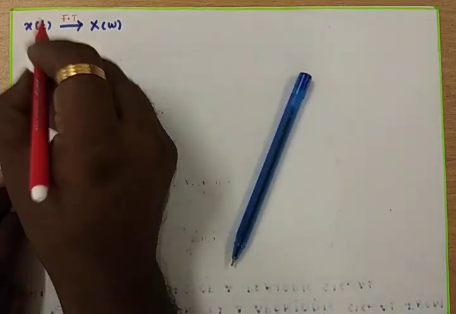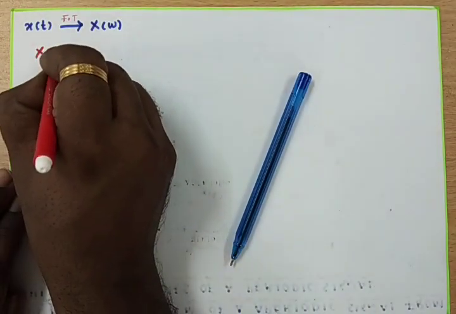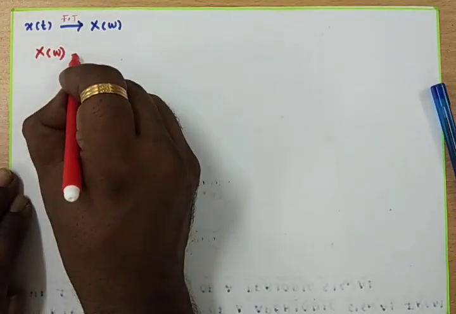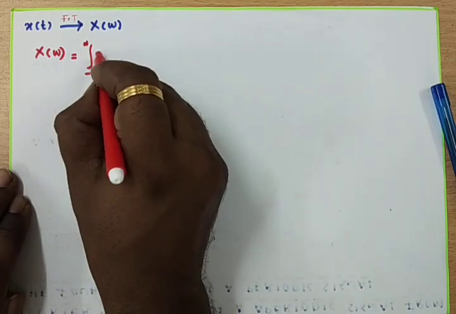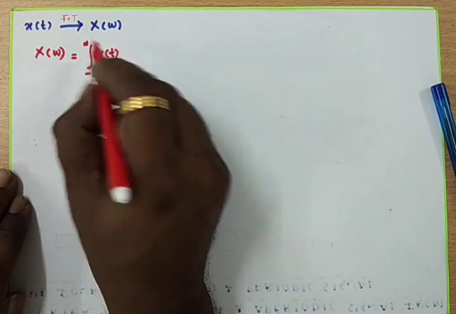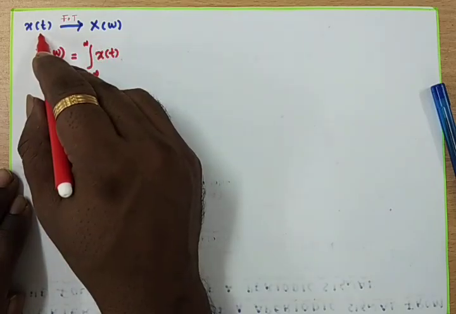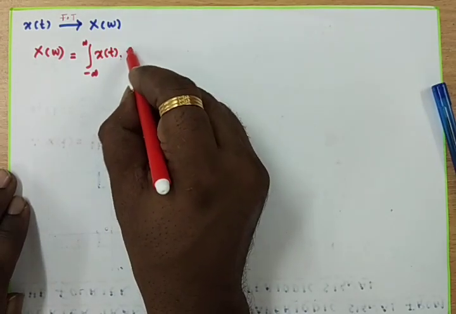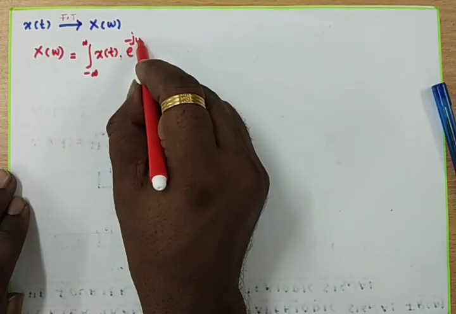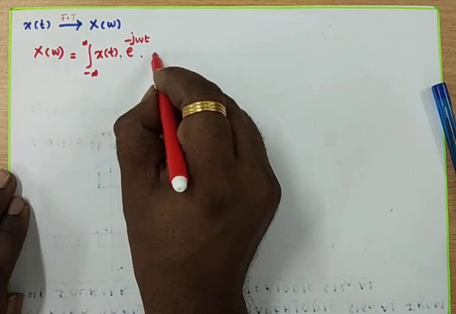So what is the standard formula for the Fourier transform? X of omega is equal to the integral from minus infinity to plus infinity of x of t, which may be periodic or aperiodic but is in the time domain, into e to the power of minus j omega t dt.